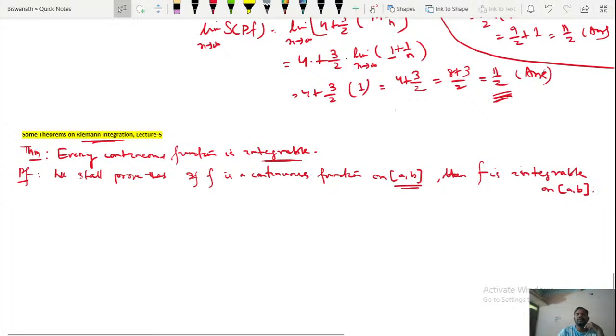On a closed interval [a, b], if f is continuous on that closed interval, then f is Riemann integrable on that interval.